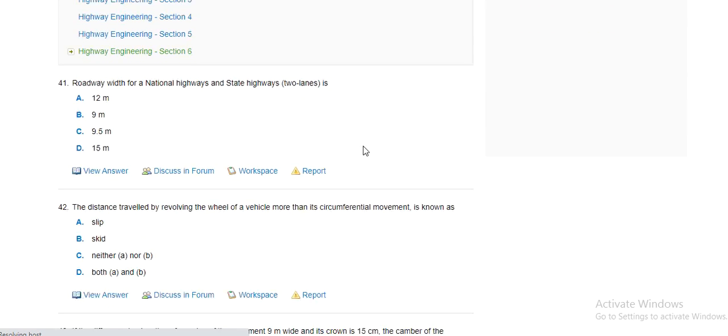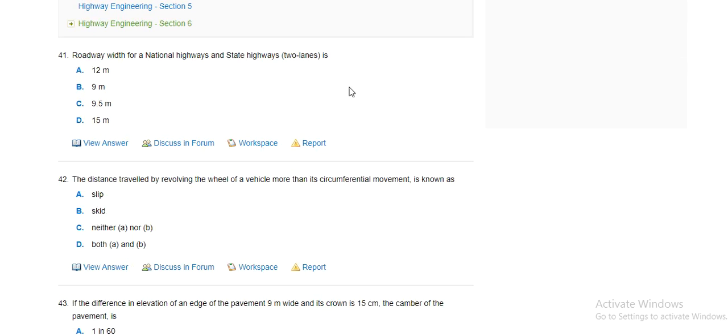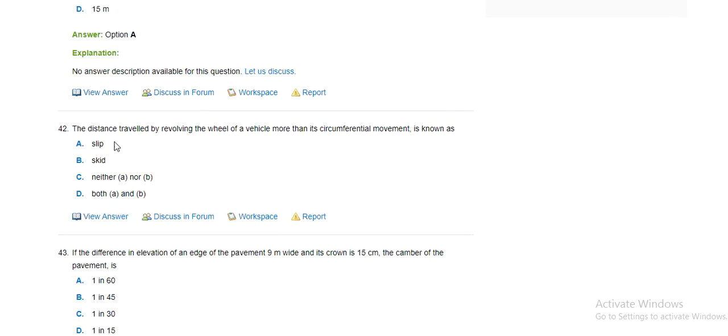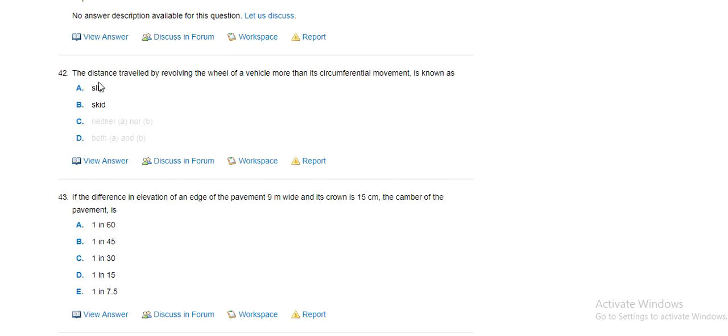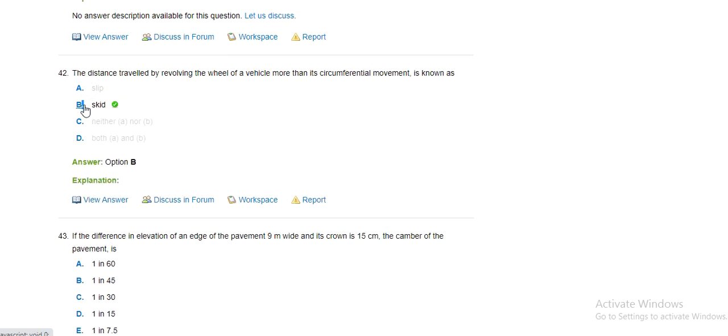Then goes to next question. Roadway width for national highway and state highway 2 lanes, option A 12 meter. The distance traveled by revolving wheel of a vehicle more than circumferential movement is known as self skid. Neither A nor B. Both A and B is the correct answer. No slip, no skid. Skid is the correct answer.